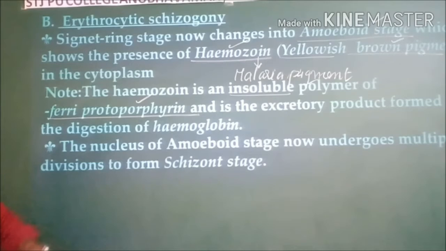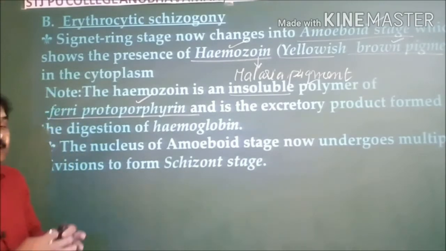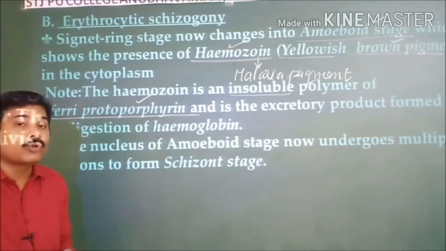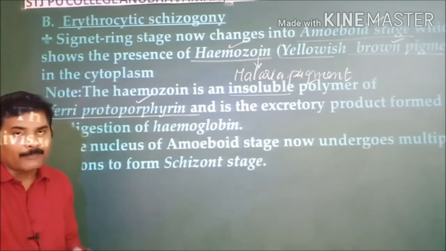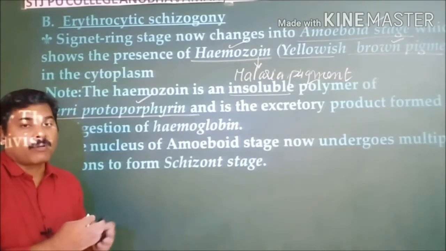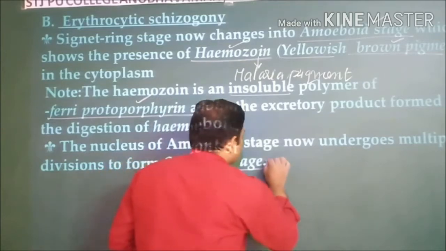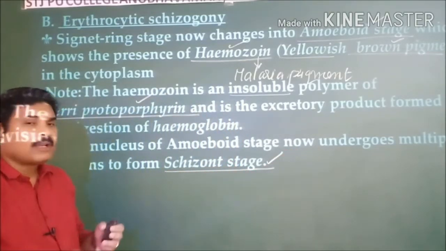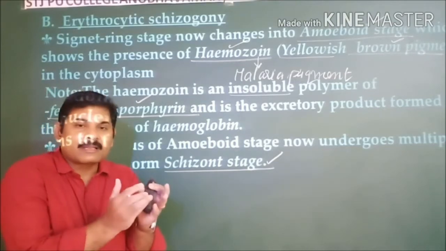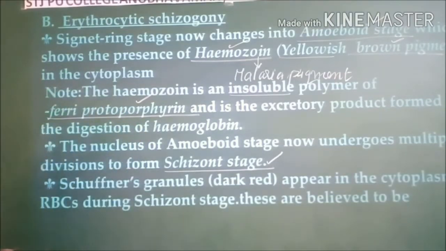Thereafter, the amoeboid nucleus divides and produces multiple nuclei, which is known as schizogony, and as a result more cells are formed, and that is known as the schizont stage. Later, the cells produced in the schizont stage are known as merozoites.